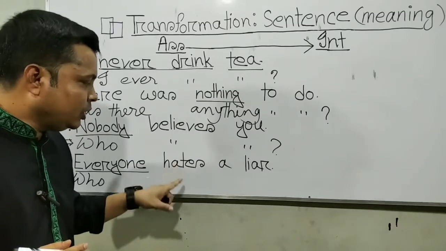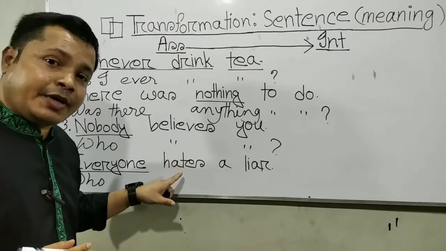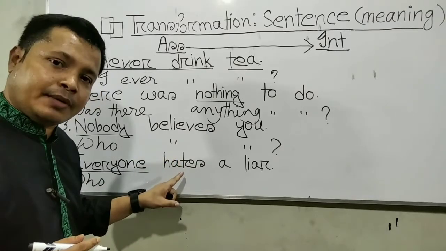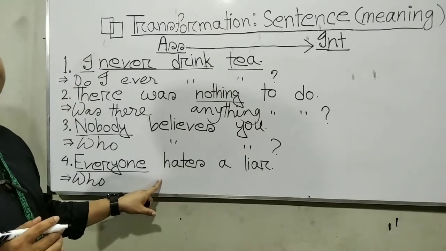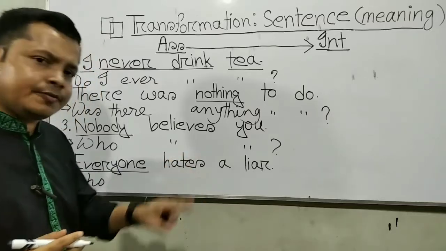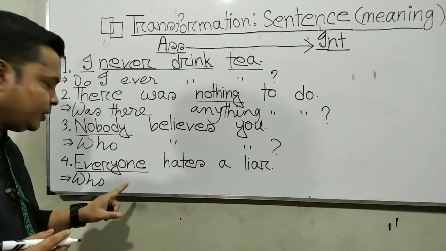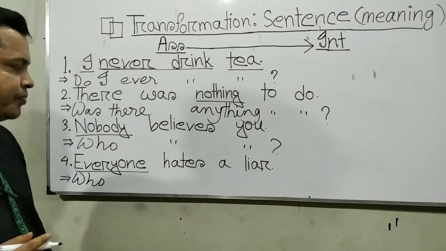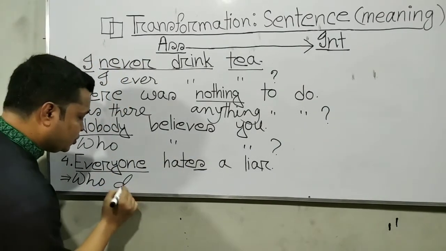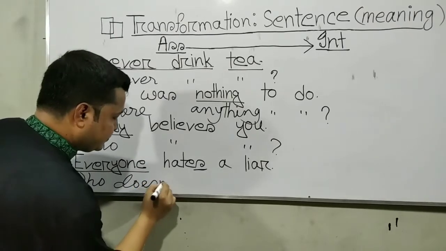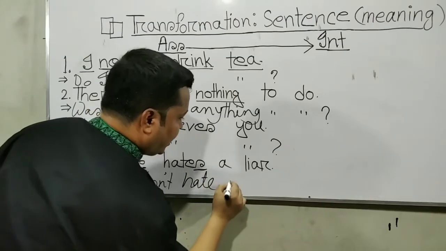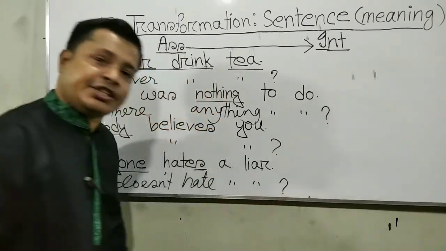After who, we will have to write the auxiliary verb, and it will be a negative auxiliary verb because it is an affirmative sentence. Here the negative auxiliary verbs are don't, doesn't. So we write doesn't because the subject is singular. Who doesn't hate a liar? Note of interrogation.